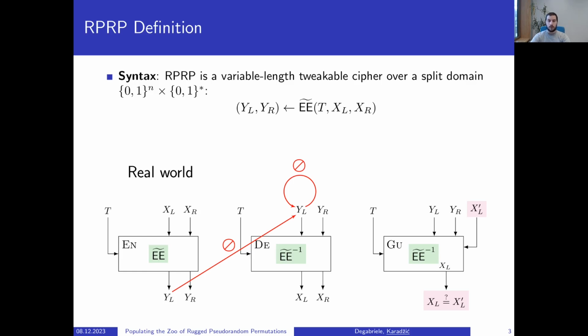The guess oracle then internally deciphers T, YL, YR to obtain XL and outputs only a single bit of information, and that is whether the internally deciphered XL is equal to the adversarially guessed XL prime. In the ideal world, we replace the tweakable cipher with a tweakable permutation and make a small simplification in the guess oracle such that it always returns bot. This simplification in the guess oracle imposes an additional restriction, and that is the adversary cannot query inputs to which it already knows outputs to.